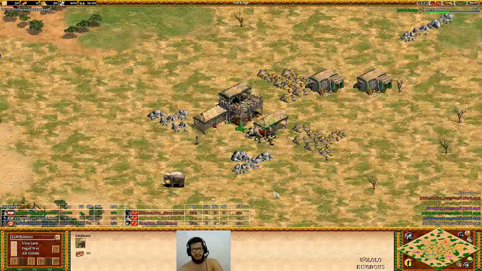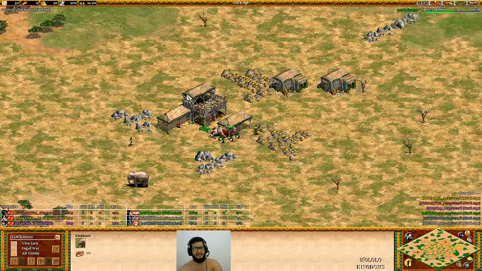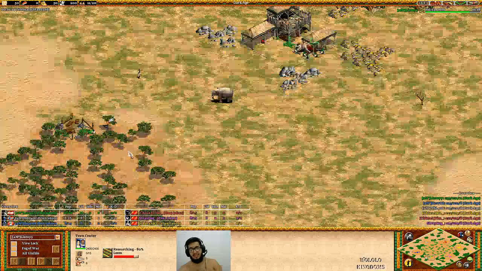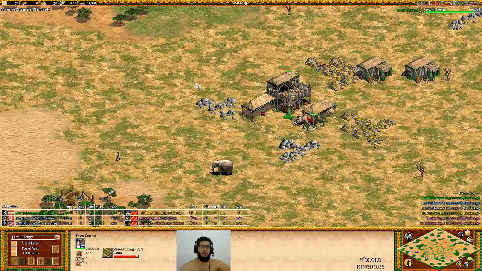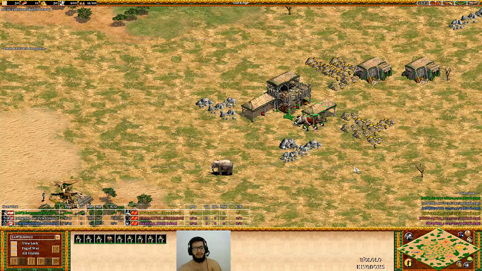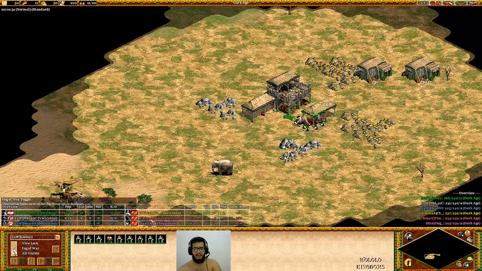One thing that I'm enjoying about this map is that he makes his TCs in a place where he can get stone, he can get gold, so it's easier to make pushes that need gold, that need stone. For example, strategies like the archers, the men-at-arms, the tower rush, the tower defense, all those strategies are easier to do because of this TC placement. So I love the TC placement.